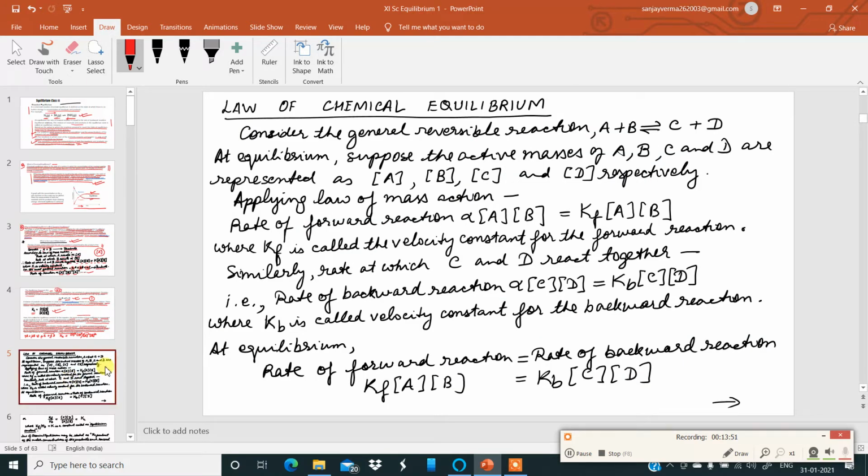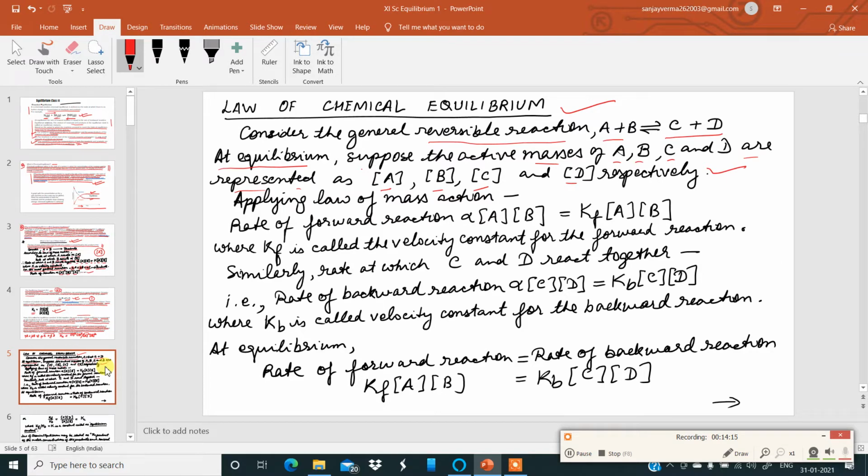Let's do this in detail. Law of chemical equilibrium, my dear students. Let us consider a general reversible reaction A plus B giving C plus D. At equilibrium, suppose the active masses of A, B, C and D are represented as [A], [B], [C] and [D] respectively.